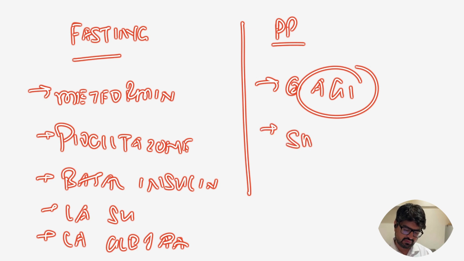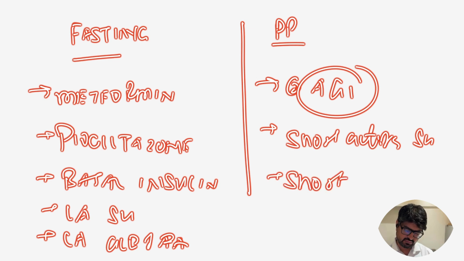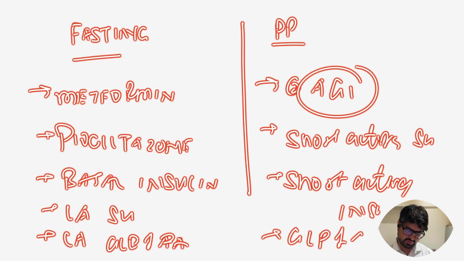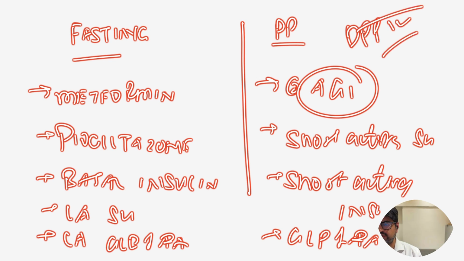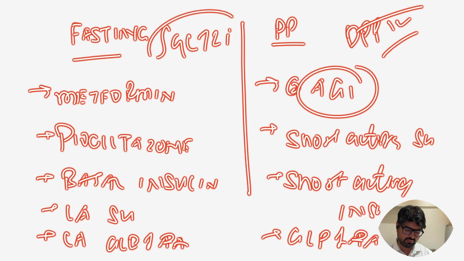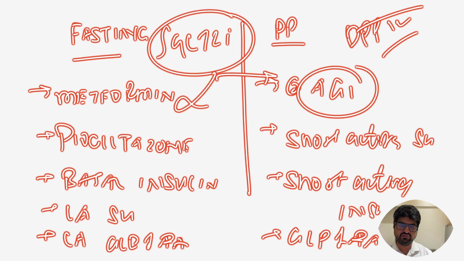Short-acting SUs, short-acting or rapidly acting insulin, and short-acting GLP-1 RA. These are all agents which act on postprandial glucose, and also the very popular DPP-4 inhibitors. All these drugs act on postprandial glucose. Something like an SGLT2 inhibitor acts on both fasting and postprandial, but it has different ways in which it acts on both. And GLP-1 RA, especially long-acting ones, act on both.